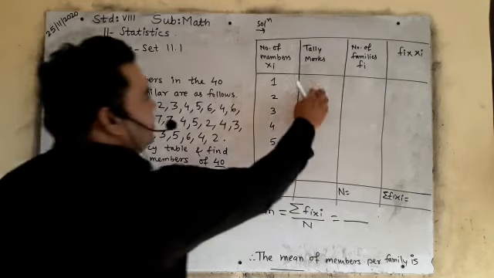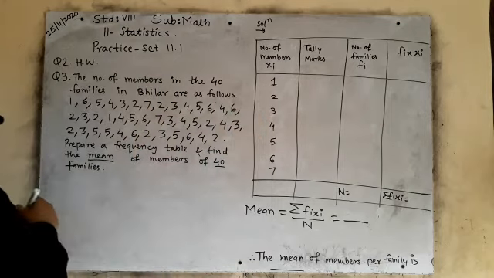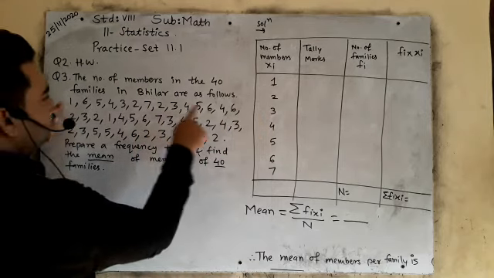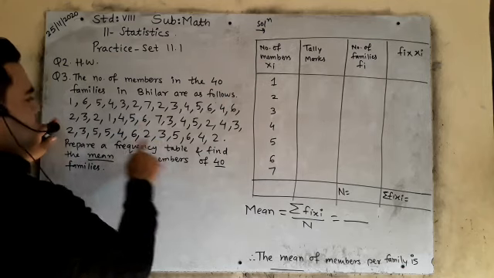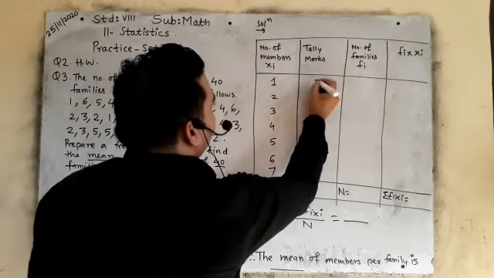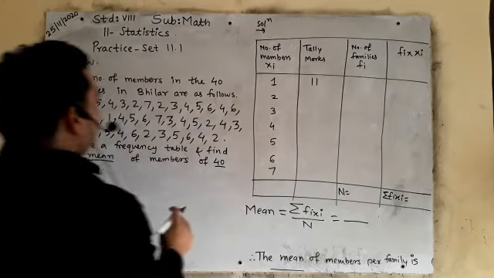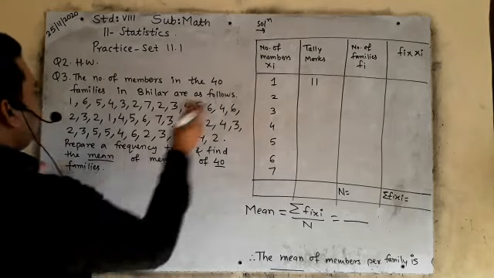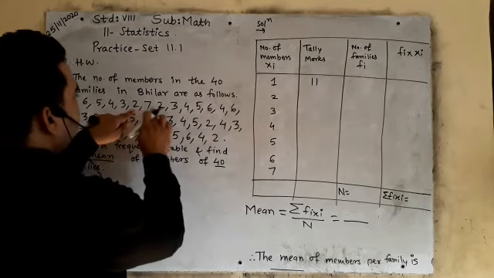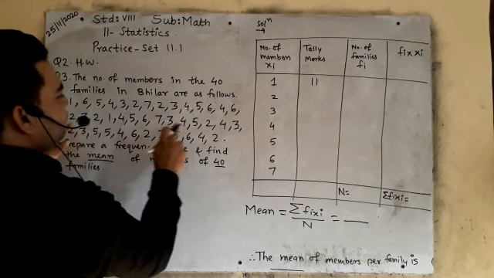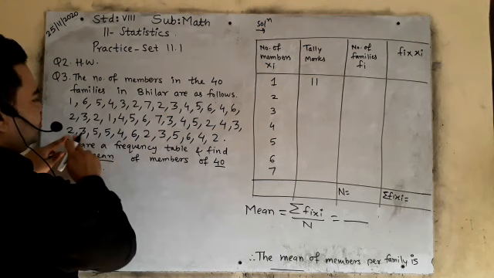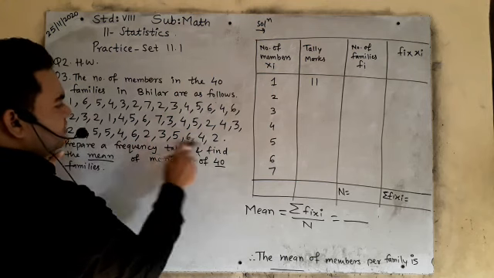Tally marks means how many times this number comes. You will count 1, 2. 1 comes twice. So the tally marks are like this, 2. Okay. Now how many times does 2 come? 1, 2, 3, 4, 5, 6, 7, 8.